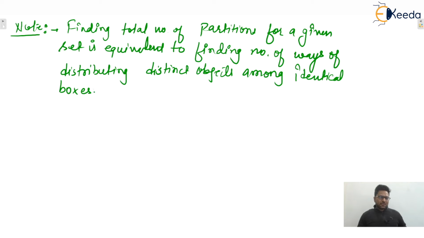So this problem is reduced to the distribution problem, and I already discussed this one in the division into groups topic. In that we discussed how to distribute distinct objects among identical boxes. So that formula will be applicable here. Whatever set is given to you, you can apply that one. Let us consider one example, and with that example we'll see.